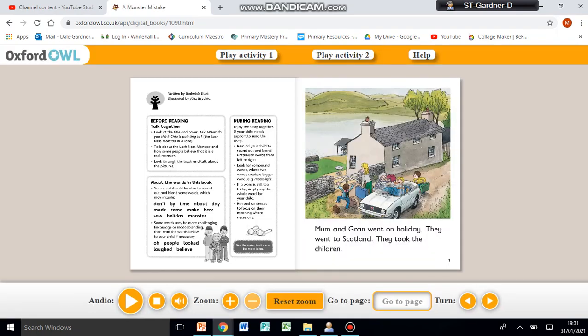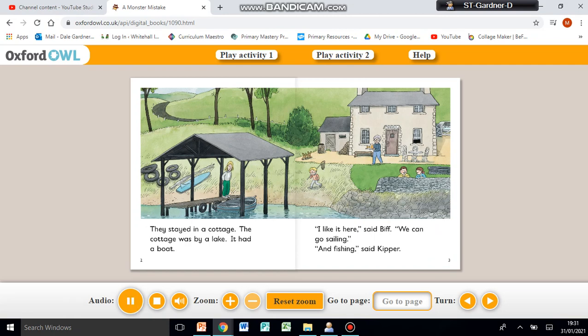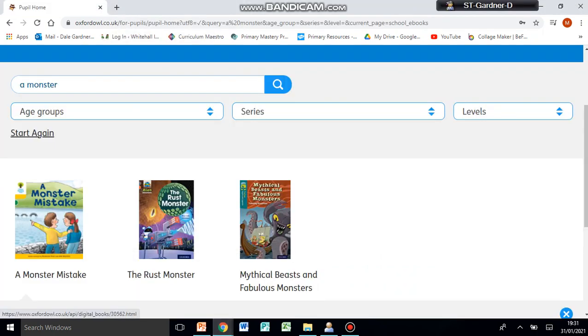And you can flick through the book by pressing the arrows. You can listen to somebody read it to you. It is up to you, okay? And then after you've read the books, you can play activity 1 and activity 2, which will ask you questions about the book. Okay, so we are going to listen to a book together today.